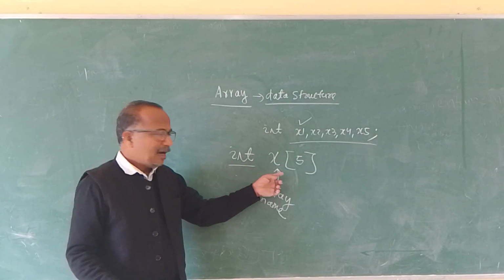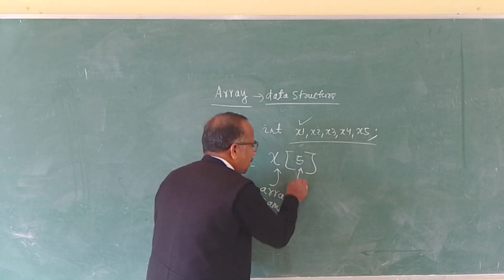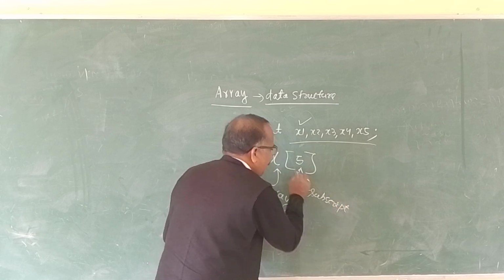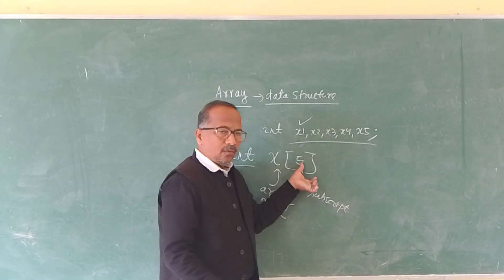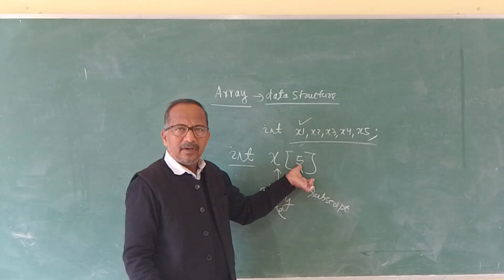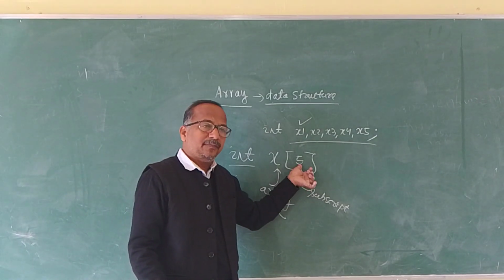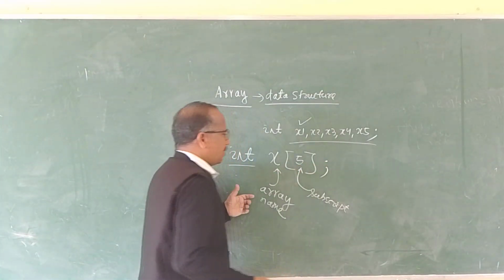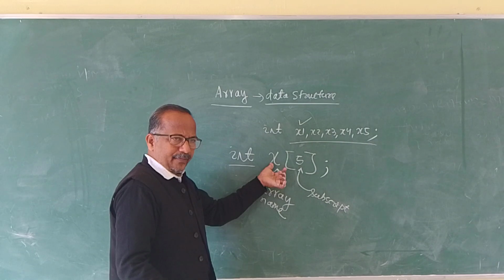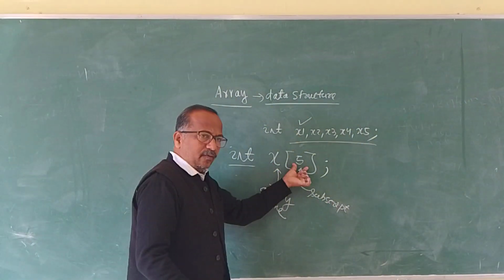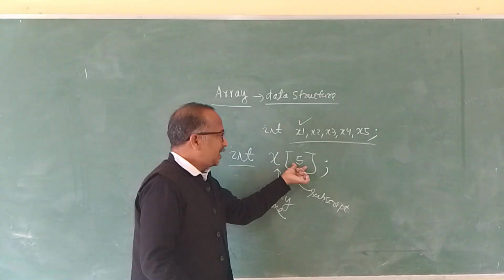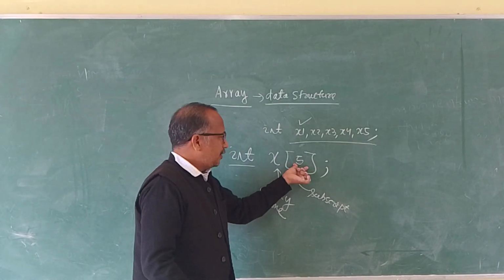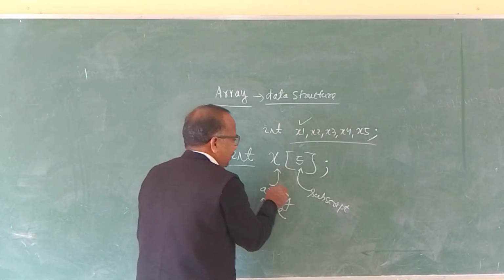It is storing how many values? This is called the subscript. And what is the size of the array? The size of the array is 5, meaning 5 elements will be stored. While declaring this, x is an array which will store 5 values in 5 consecutive locations of the memory. This is the array.